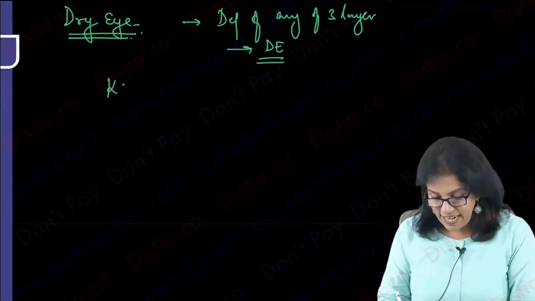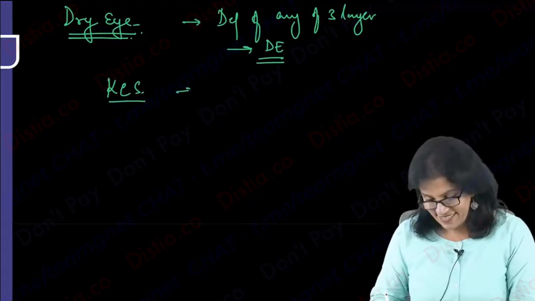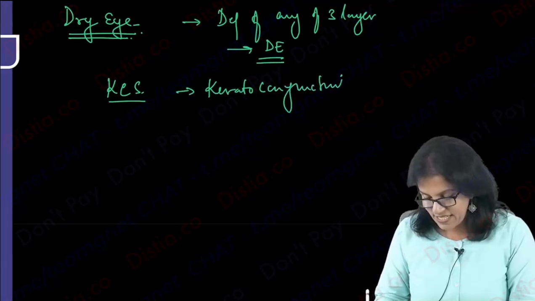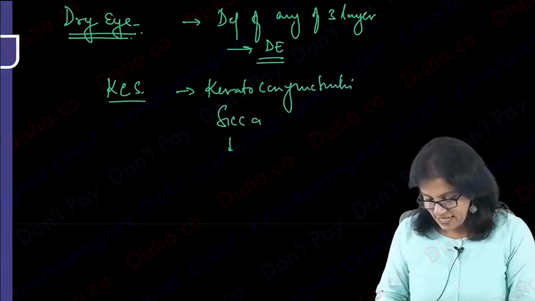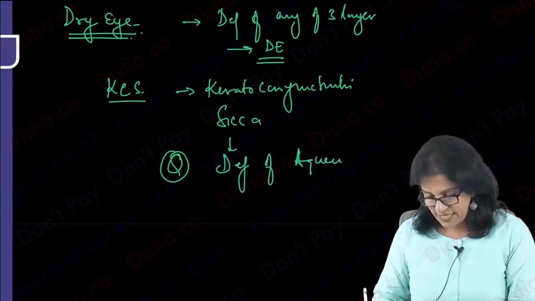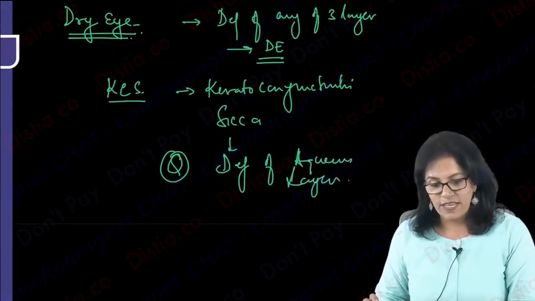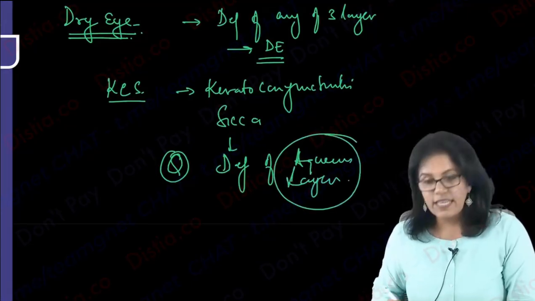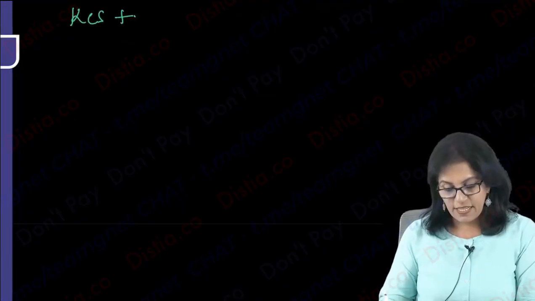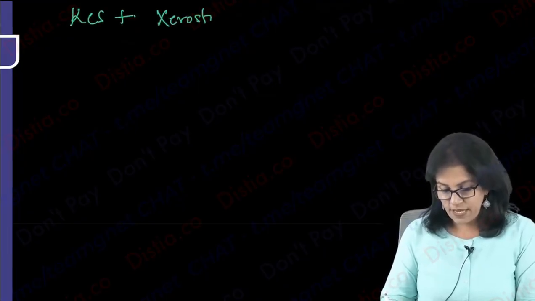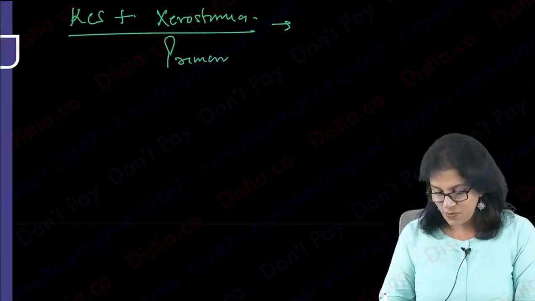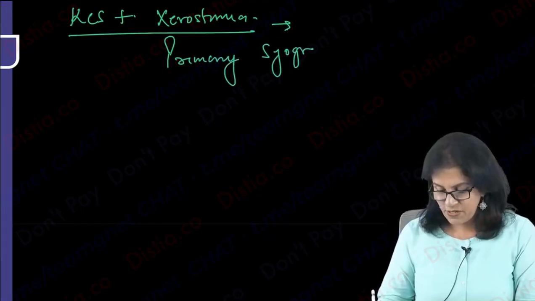All of you, what is keratoconjunctivitis sicca? This was your exam question. Please remember, keratoconjunctivitis sicca is deficiency of only the aqueous layer. It is deficiency of aqueous layer is KCS. And when this KCS is associated with dry mouth, which is called xerostomia, this is what is called primary Sjogren syndrome. You all know this? Primary Sjogren's.